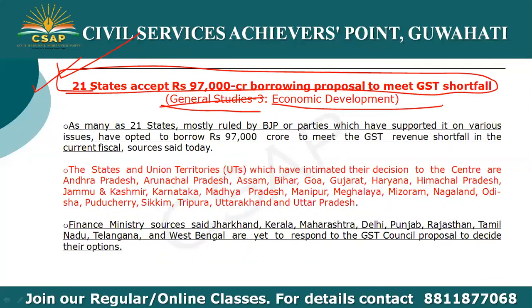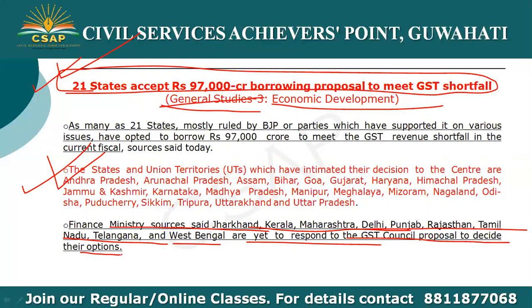So the background is that as many as 21 states have opted to borrow rupees 97,000 crore to meet the GST revenue shortfall in the current fiscal year. The states and the union territories which have intimated their decision to the center are given here. So these are the states which have agreed. Finance Ministry sources said Jharkhand, Kerala, Maharashtra, Punjab, Delhi, Rajasthan, Tamil Nadu, Telangana and West Bengal are yet to respond to the GST Council proposal to decide their options.